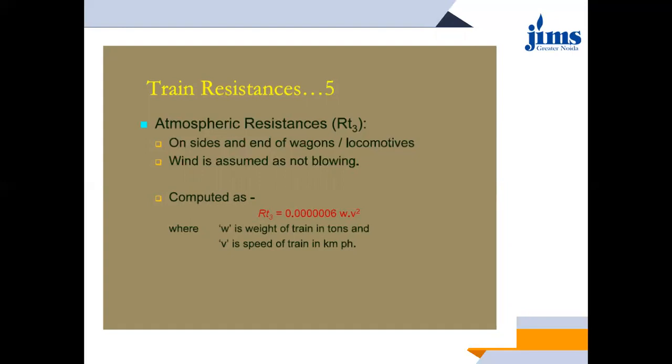Okay, so this atmospheric resistance ये कहाँ पर applicable होगा? On the sides and ends of the wagons and locomotive. So this is given by RT3, which is 0.000006 WV square. Okay.